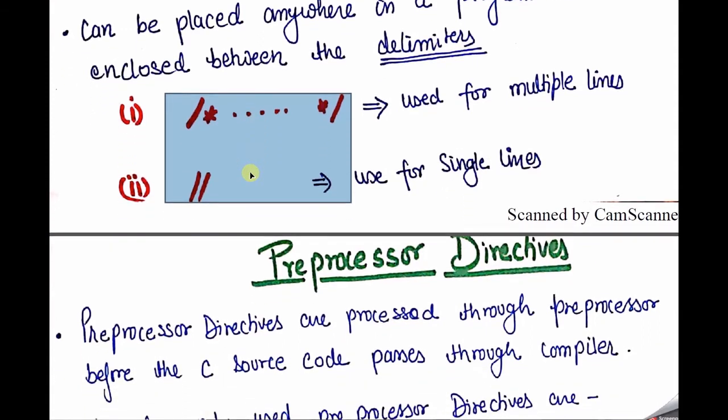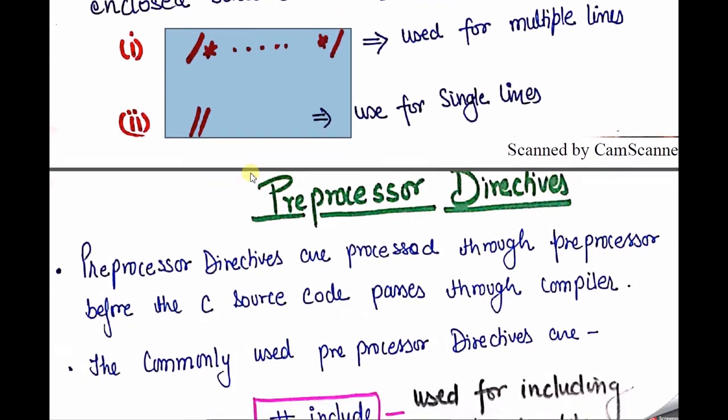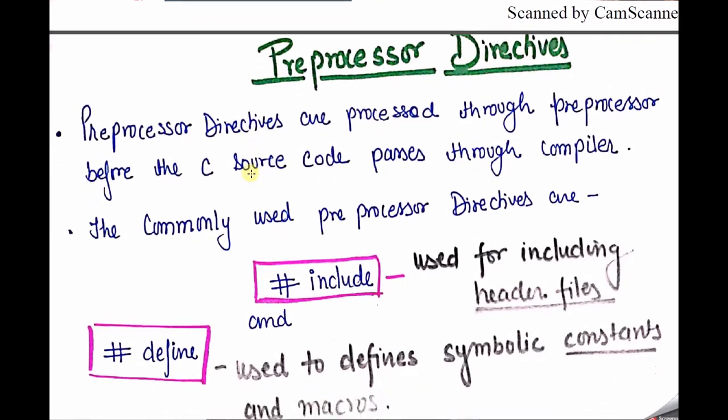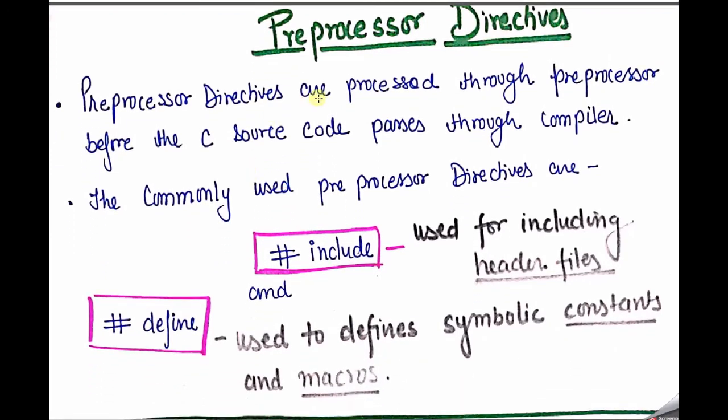Okay, so now the most important part where we start: preprocessor directives. We must understand this seriously. The preprocessor directives are processed by the preprocessor before the C source code passes to the compiler.